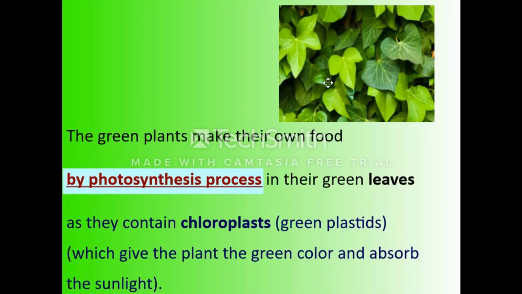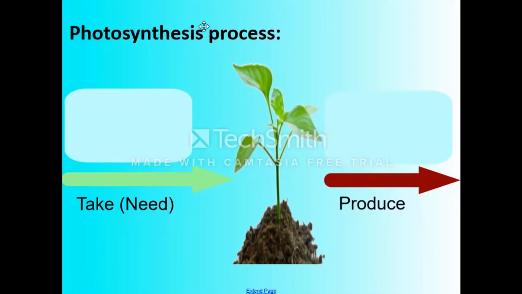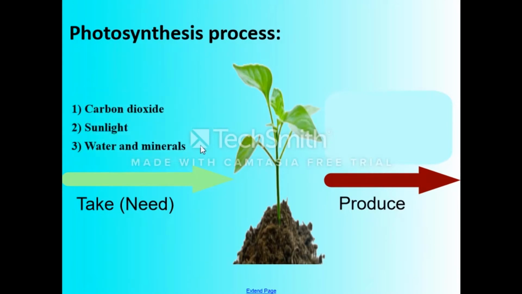So, there is a relation between the sunlight and the photosynthesis process. The sunlight is very important because the plants use it in the photosynthesis process. In the photosynthesis process, the plants take carbon dioxide, sunlight, water, and minerals: carbon dioxide from the air, sunlight from the sun, water and minerals from the soil.